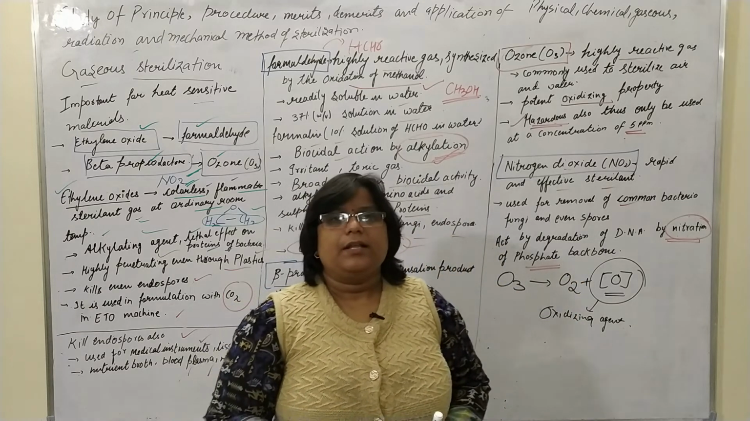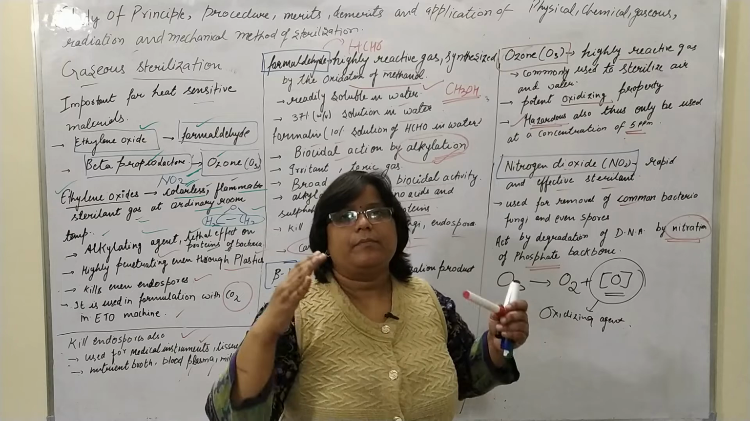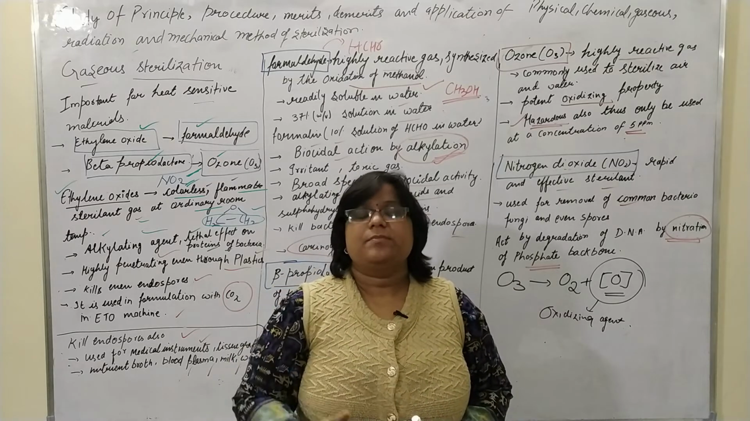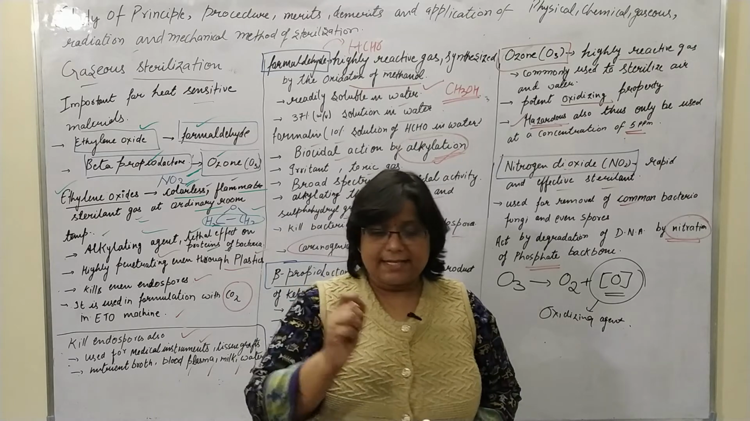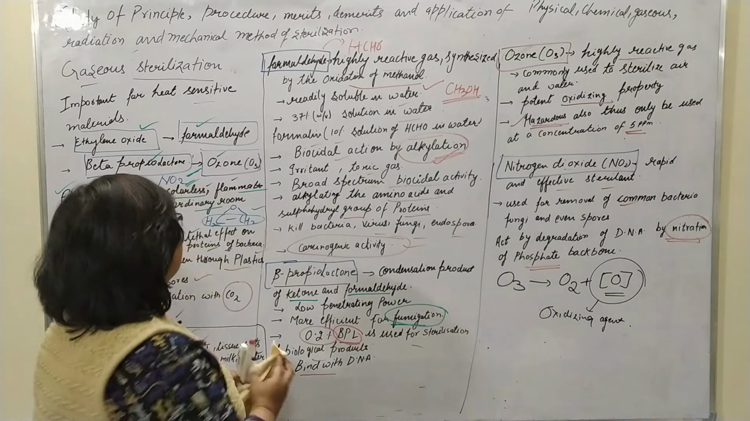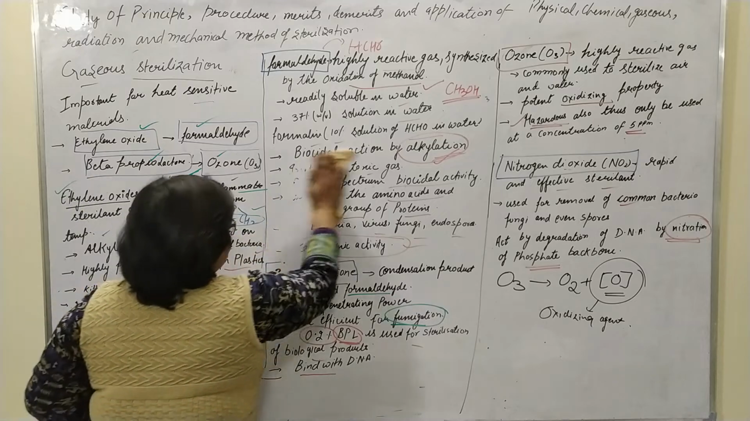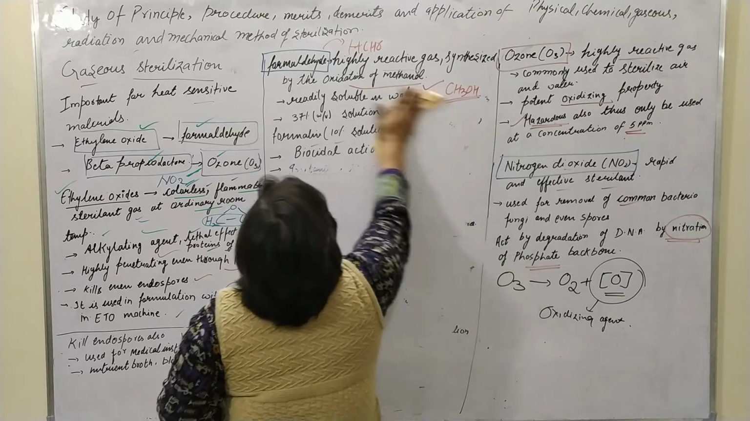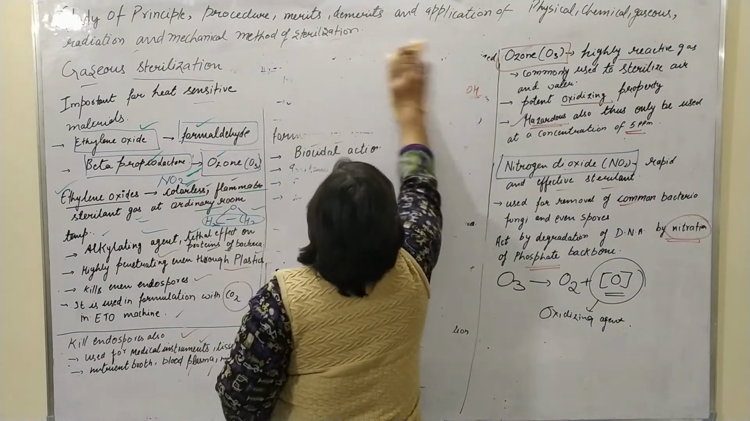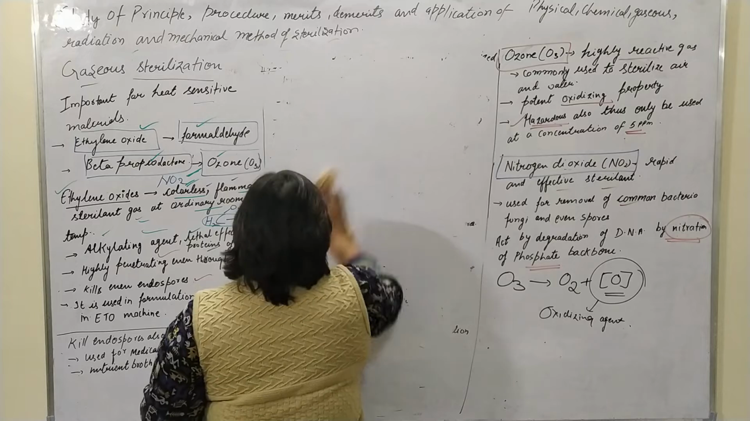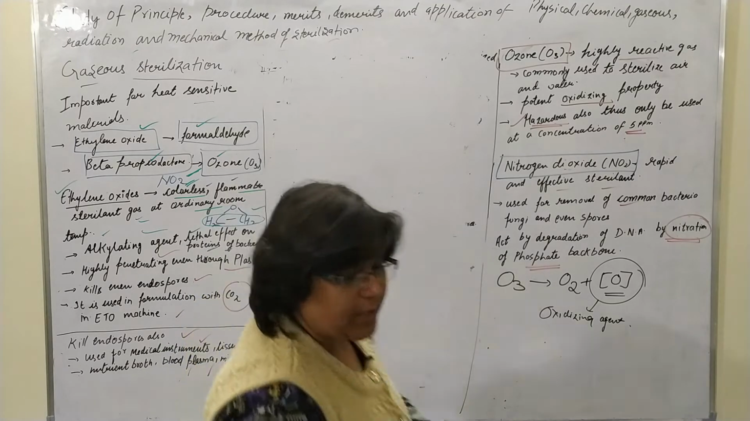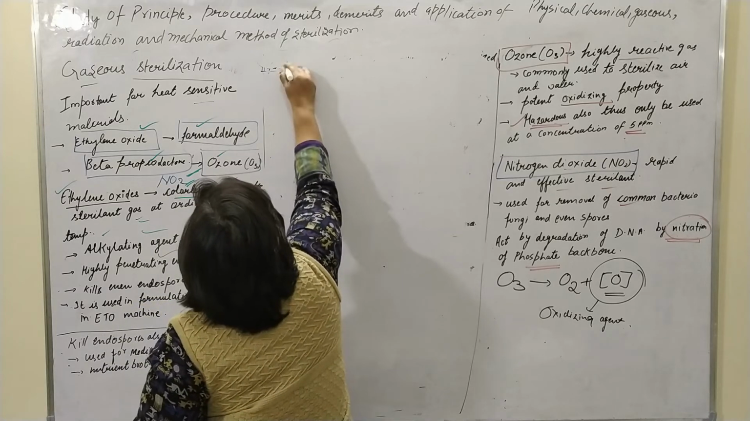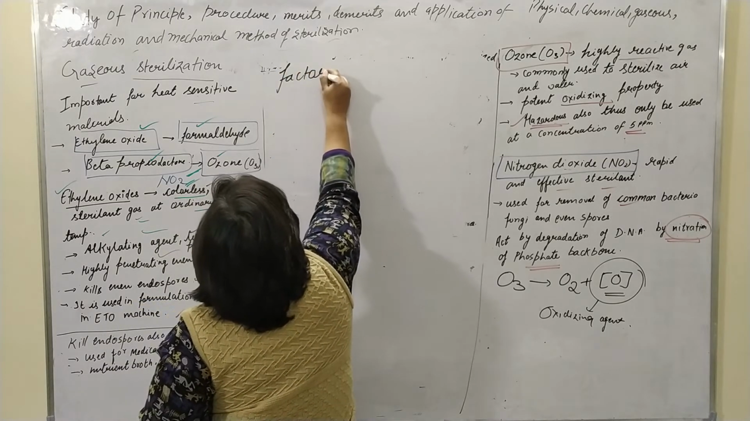So here we have completed the main gaseous sterilizing agents, but now we are going to discuss the factors which affect gaseous sterilization, means different types of factors which affect the activity or the power of the sterilization. I have written the factors affecting gaseous sterilization here.